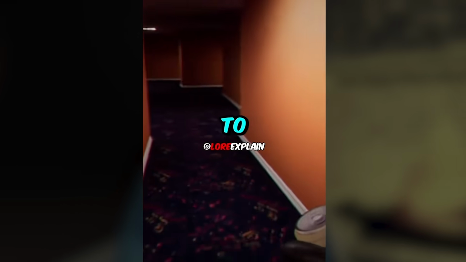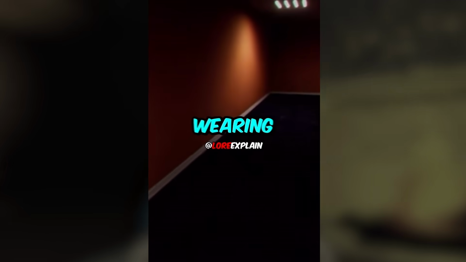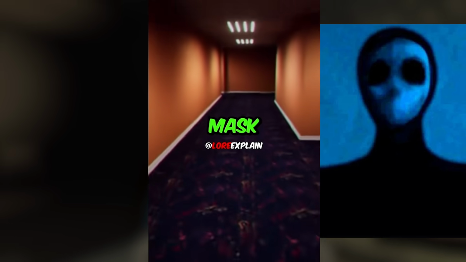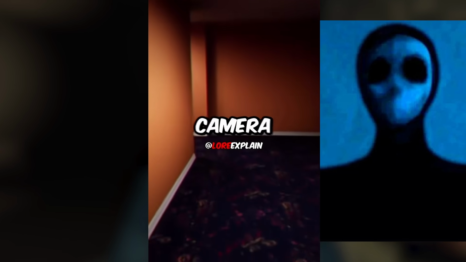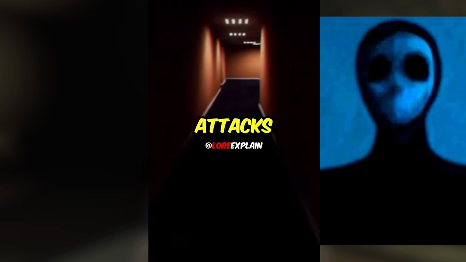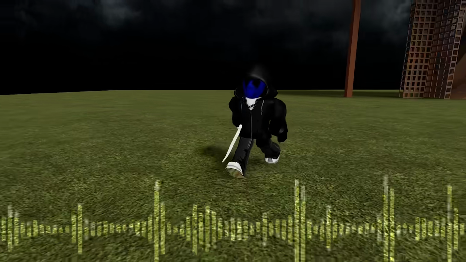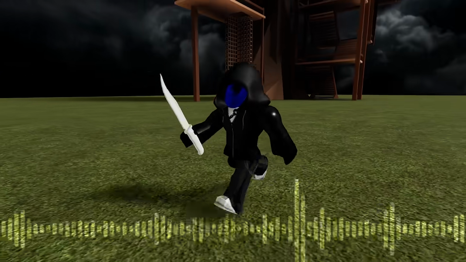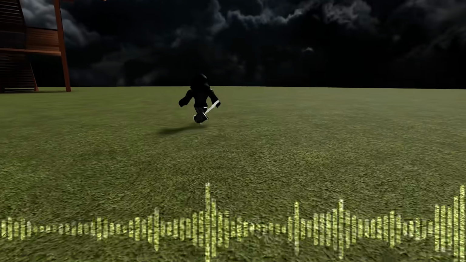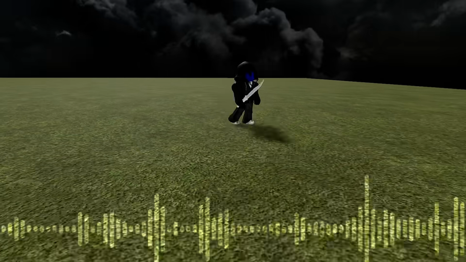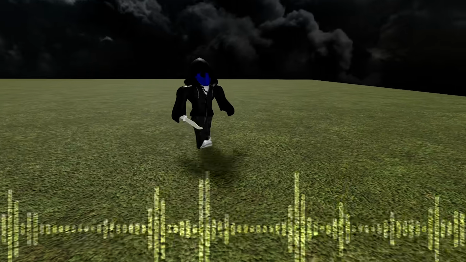Around midnight that night, Mitch wakes to see Eyeless Jack over his bed, wearing a blue mask with black liquid dripping from empty eye sockets behind the mask. Oh, jeez. Mitch manages to grab his camera and take a picture before Jack attacks. Oh, that's the picture. It is revealed to him that Edwin had been killed the previous night. Mitch sees Edwin's corpse and a small object lying next to it. Oh, jeez. It is his kidney with a bite taken out of it, covered in a black substance.